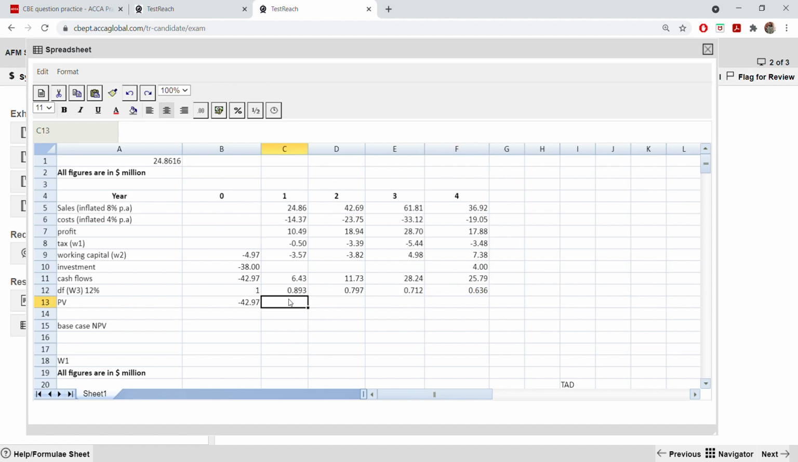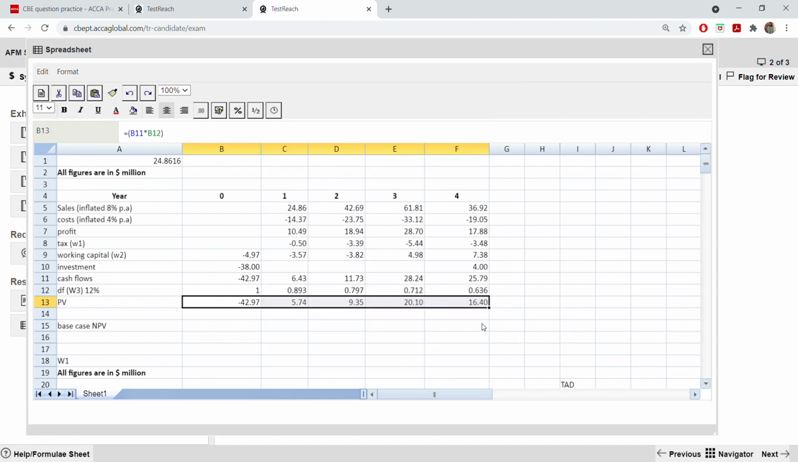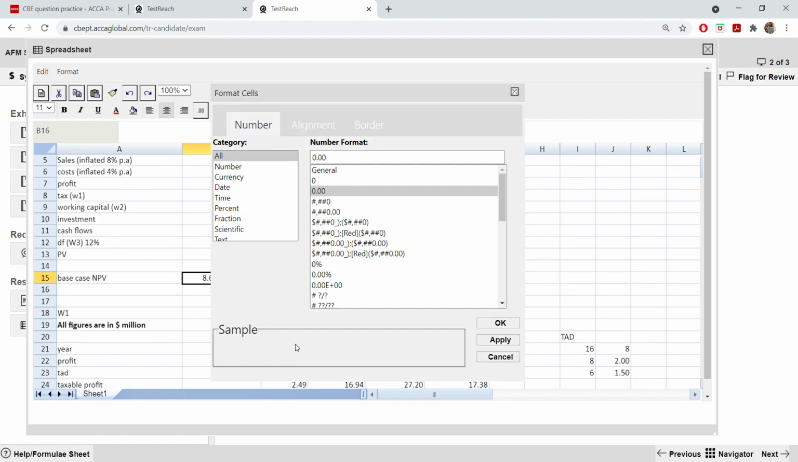Now simply you can just drag it because I have already applied the formula in this cell. Now I have to format the cell to 2 decimal places. You see, automatically it is taken. So base case, how am I going to find it? Simply sum. That's it. Just take the sum of all this. Okay, and make sure that this is also to 2 decimal places. You have to go down below to see all the options here.